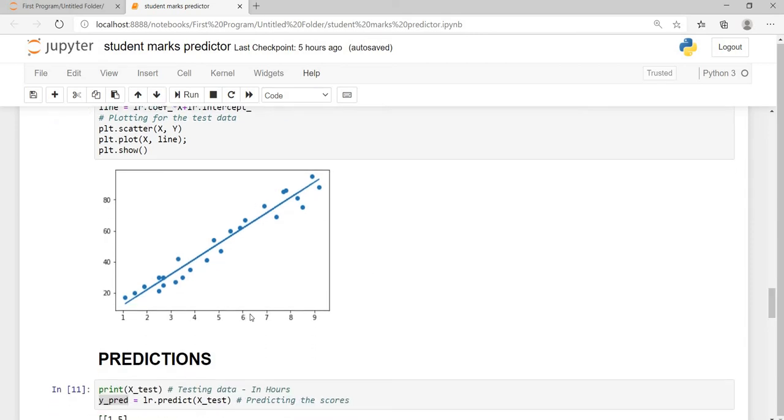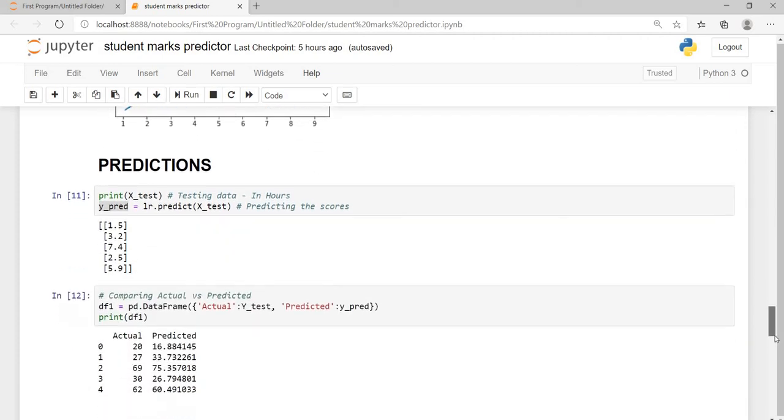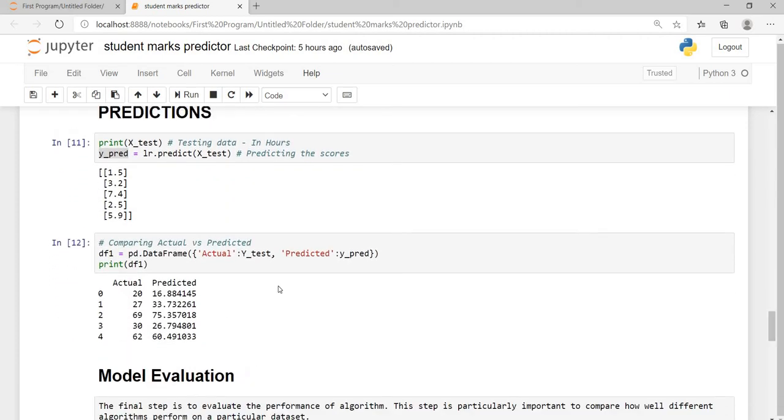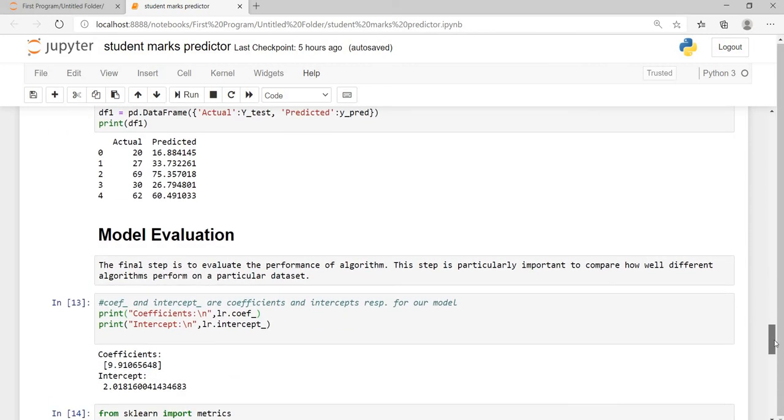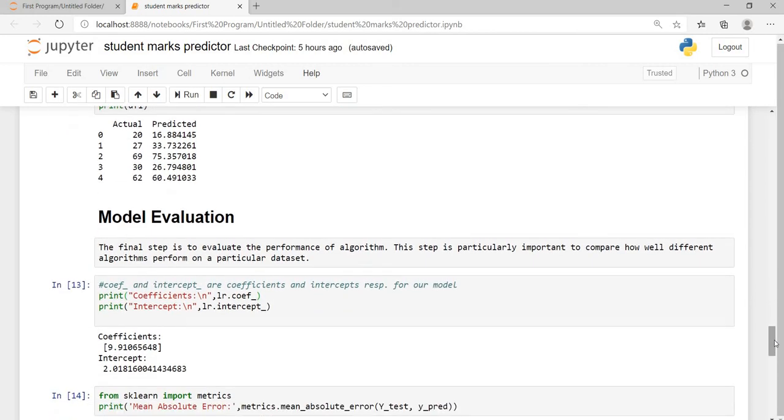We can see that the scores and the study hours are in linear relation. Then I have predicted the value and compared it with the actual value. The predicted value came out to be closer to the actual values. Then the final step is to evaluate the performance of the algorithm.